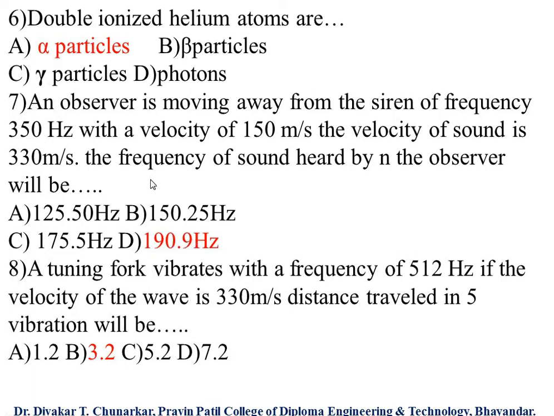So again I repeat: an observer is moving away from a siren of frequency 350 Hz, so V is 150, that is minus 150 because moving away; towards would be plus 150. The velocity of sound is 330 meter per second. The frequency of sound heard by the observer will be. So our answer is 190.9 Hz.